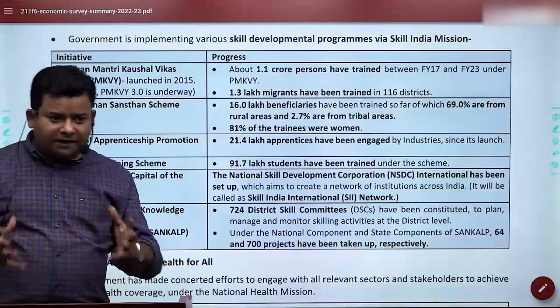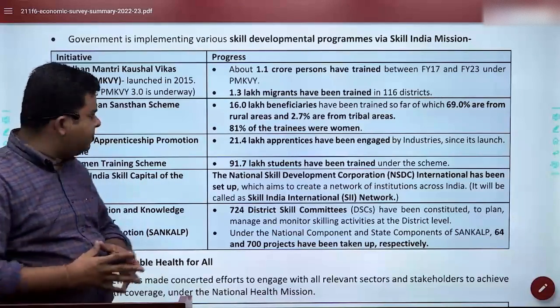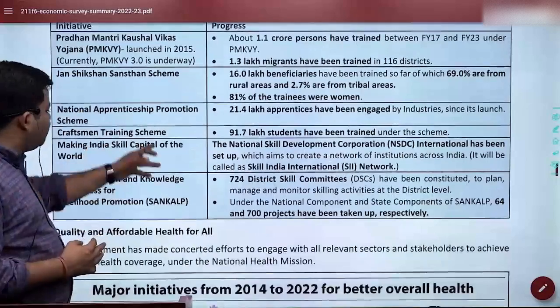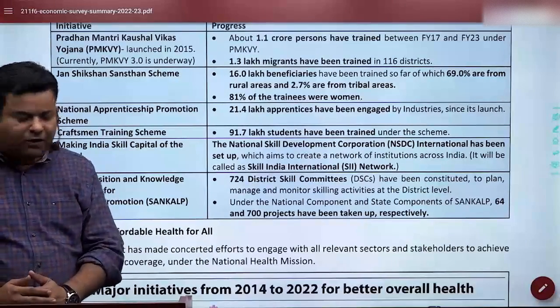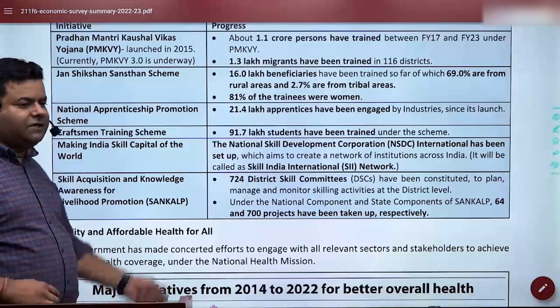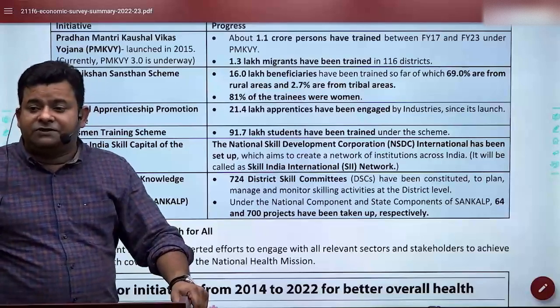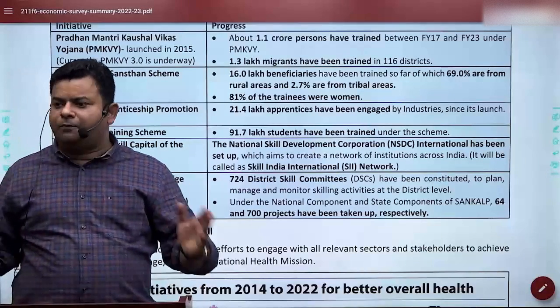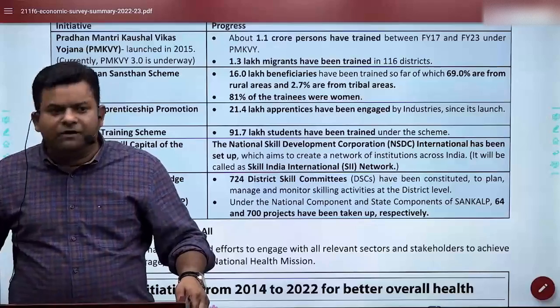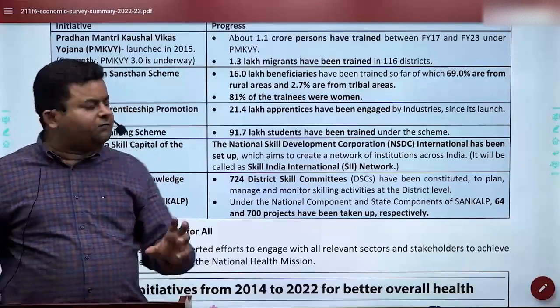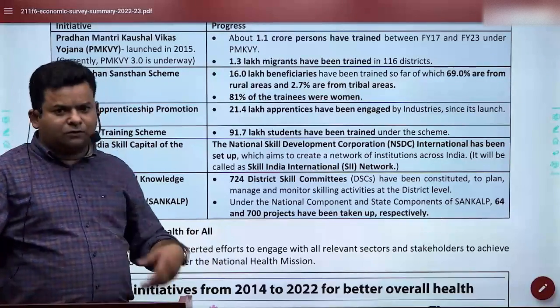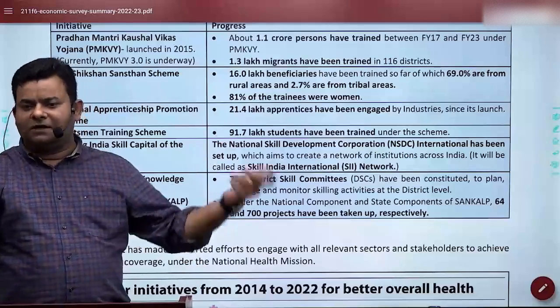In fact, Ekalavya Vidyalayas have been increased in tribal areas. And National Apprenticeship Promotion is for vocational training. The Craftsman Training Scheme is again there, because India's textile sector has very promising prospects if we work on that. It is a short-term scheme by the Ministry of Skill Development.